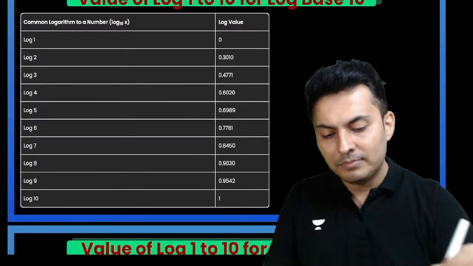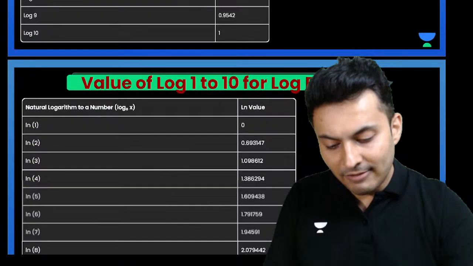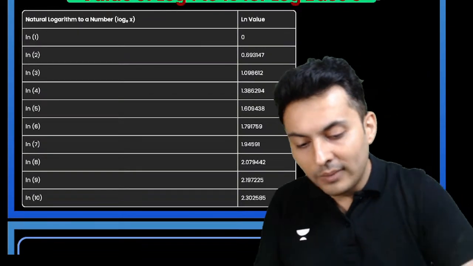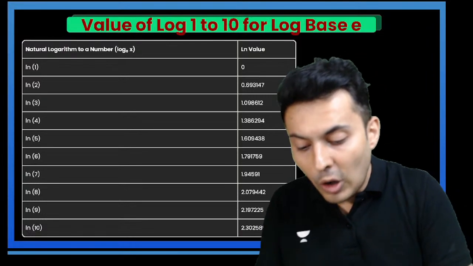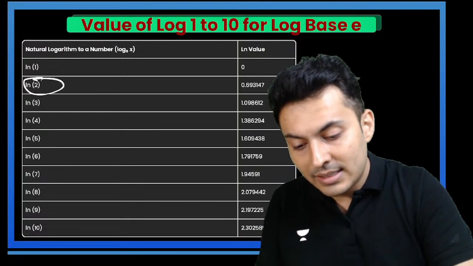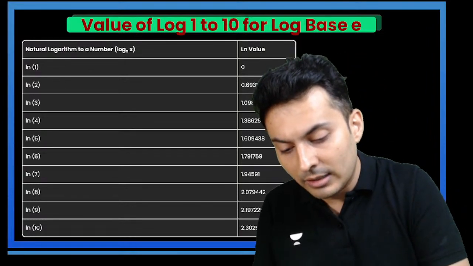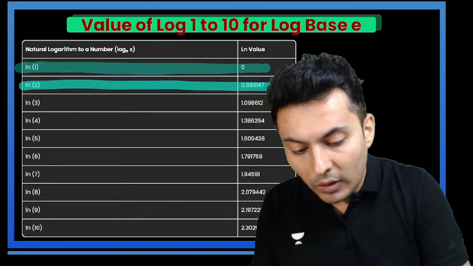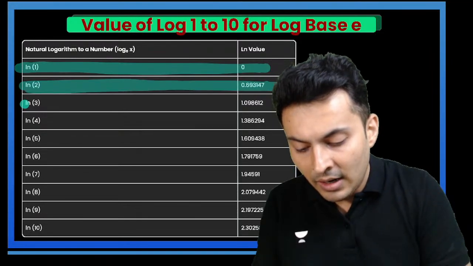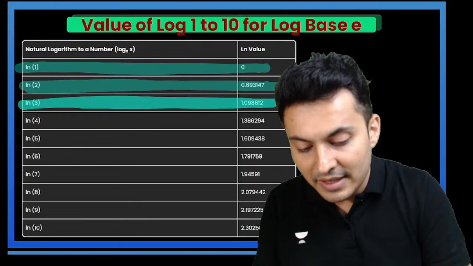Like for example, you should know the value of log of 1, which everybody knows, is 0. Log of 2, look at this, I'm just highlighting which logarithms you should remember. Log of 1 is basically 0. Log of 2 is 0.693. Log of 3 is 1.09.